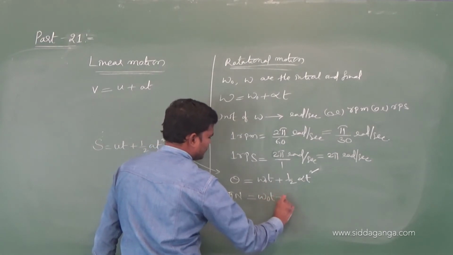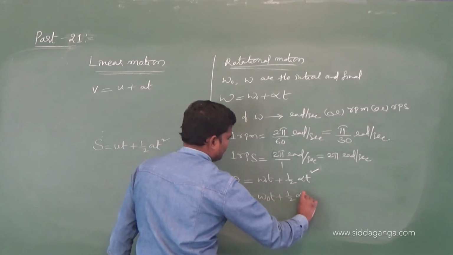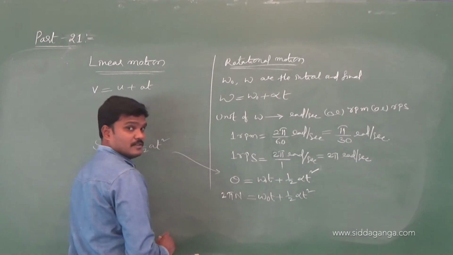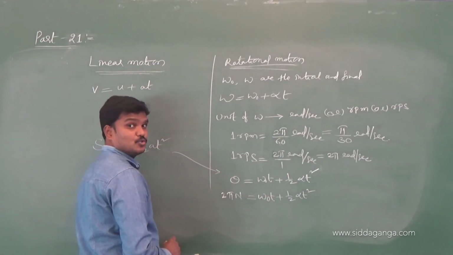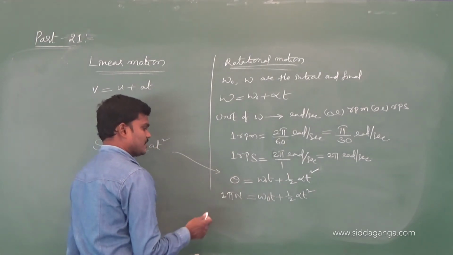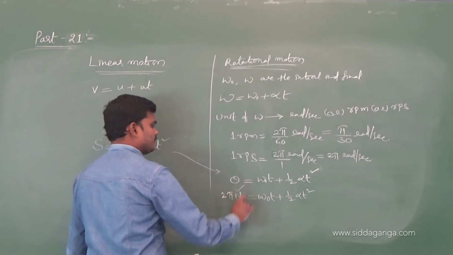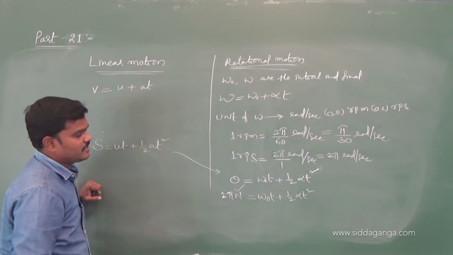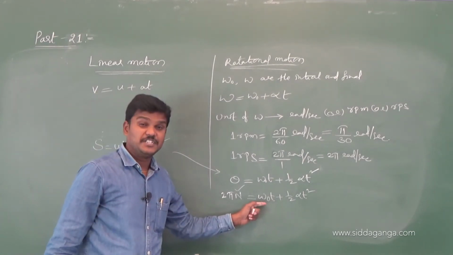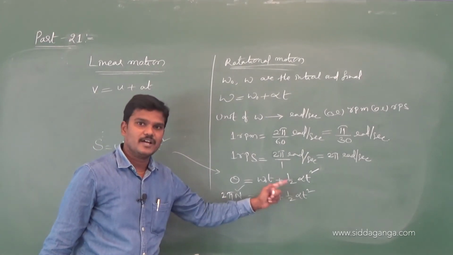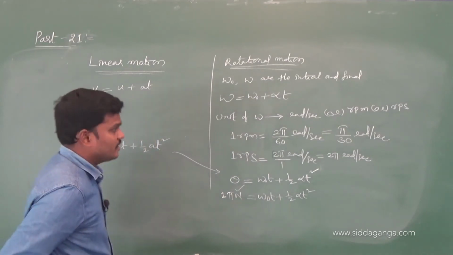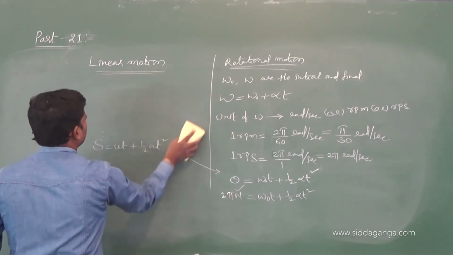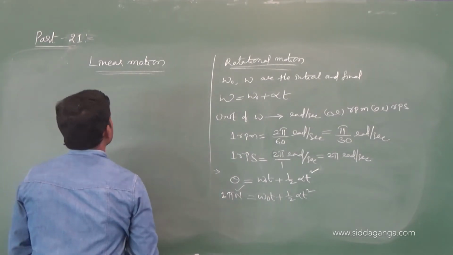Omega naught t plus half alpha t square. I think you remember omega as 2 pi by T, I will continue that also. If they ask you to find the number of revolutions, just use this formula. Omega naught is the initial angular velocity, and alpha is the angular acceleration.